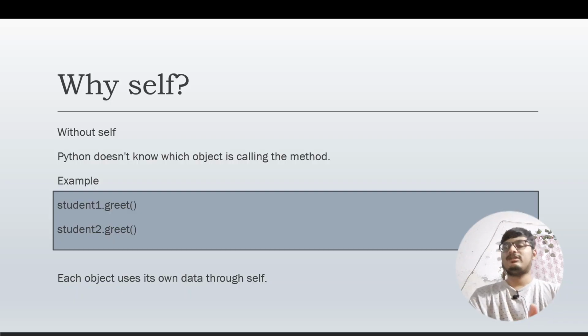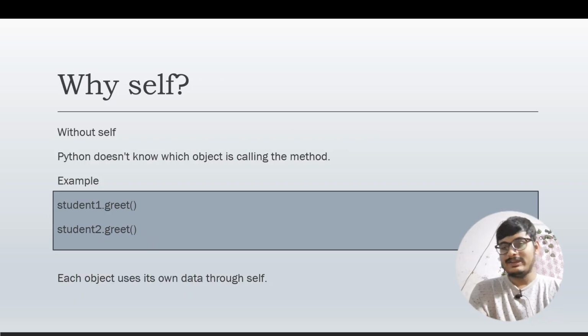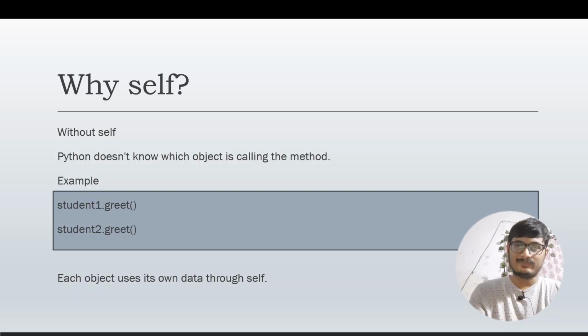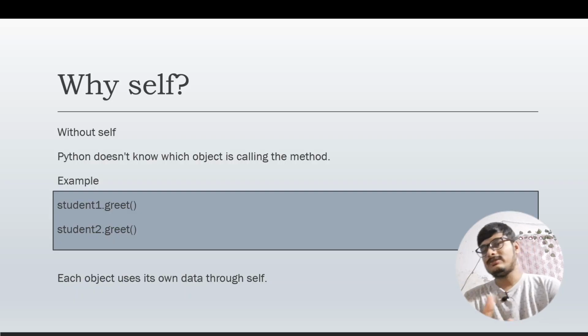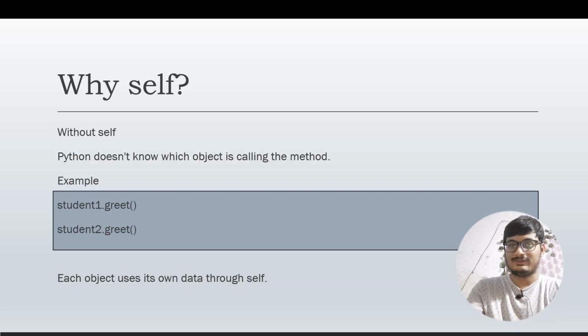So we created two objects, and every object has a name and age. But when we do not use self, Python won't understand which object is being called right now. So for solving this problem, we use self. Each object uses its own data through self. Since every object has its own data, that data is accessed with the help of self. I hope you understood this as well.